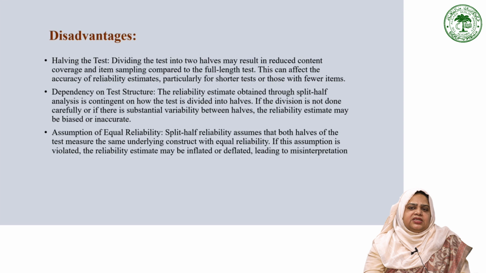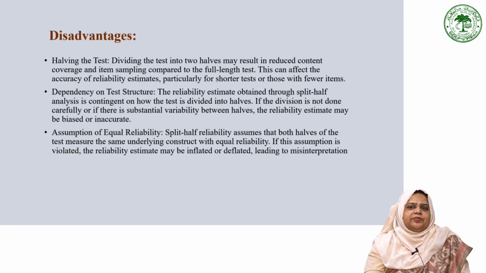If the division is not done carefully or if there are significant differences between the two halves, our reliability estimate may be biased or inaccurate. This highlights the importance of ensuring a fair and balanced division of the test.